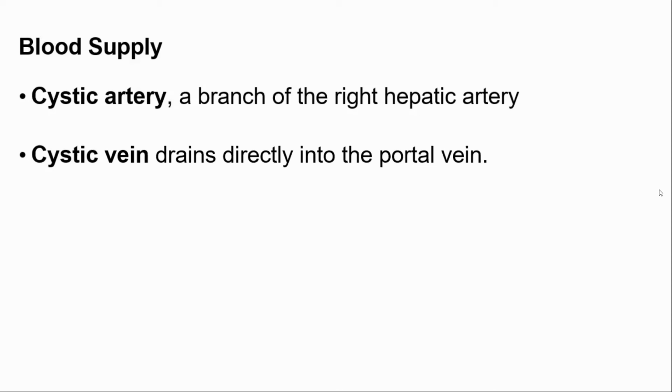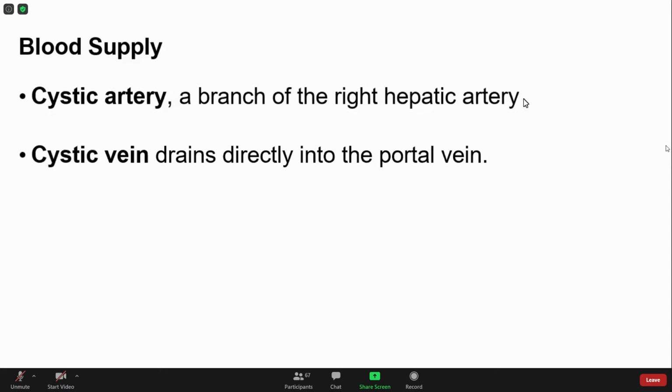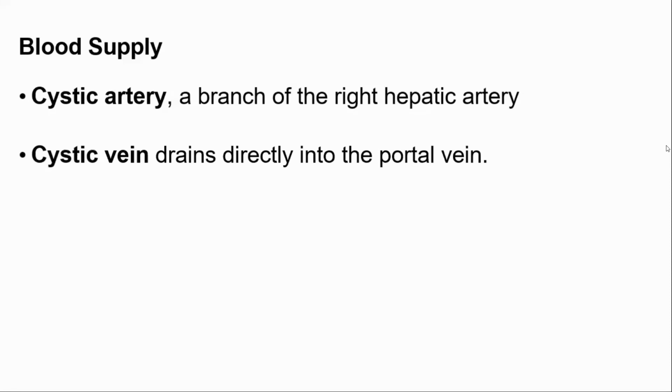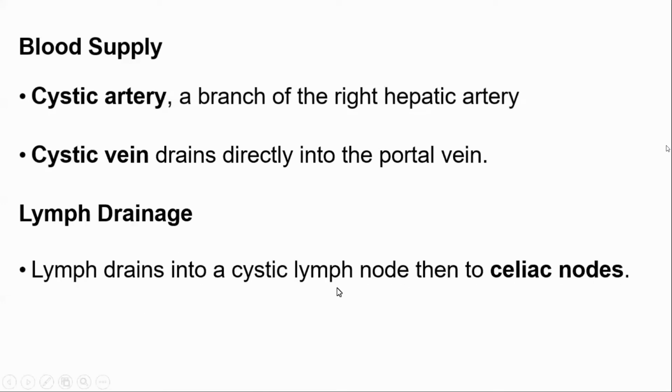Arterial supply is via the cystic artery, a branch of the right hepatic artery, which is a branch of the common hepatic artery, and the hepatic artery is a branch of the celiac trunk. The celiac trunk is a branch of the abdominal aorta. Lymphatic drainage is via the cystic lymph node, then to the celiac lymph nodes. So arterial supply is by the cystic artery, venous drainage by the cystic vein to the portal vein, and lymphatic drainage into the cystic lymph node, then the celiac group of lymph nodes.